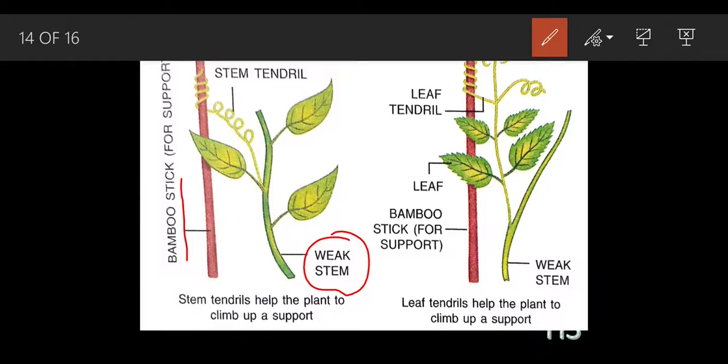So when the tip, the topmost tip of the vine touches the bamboo, this coil-like structure, which is nothing but the tendril, after a few minutes gets twined up, like a spiral binding, around this bamboo, and the bamboo basically helps to give support.